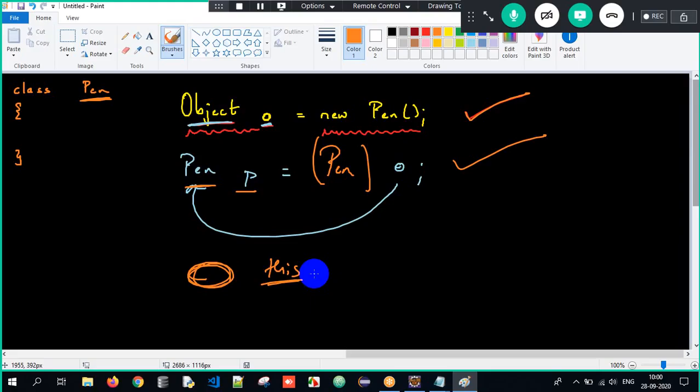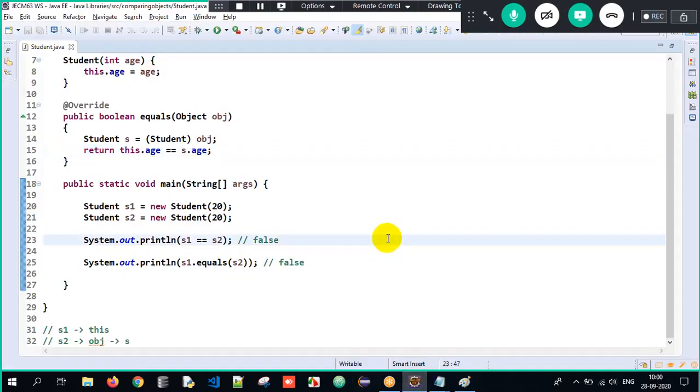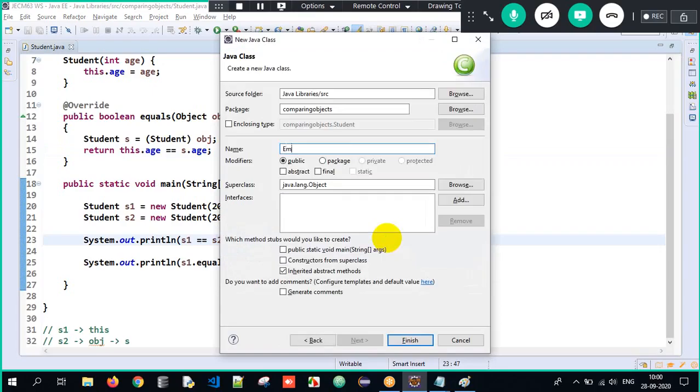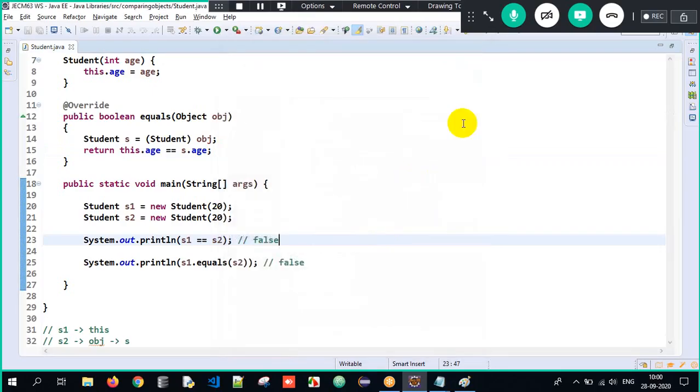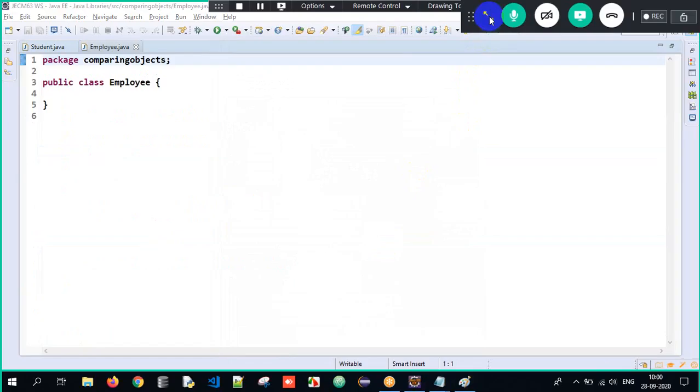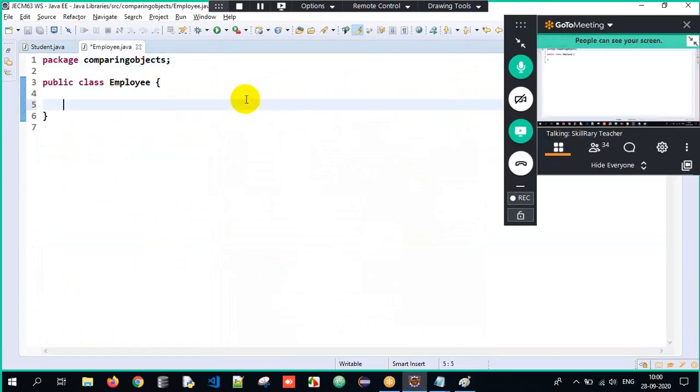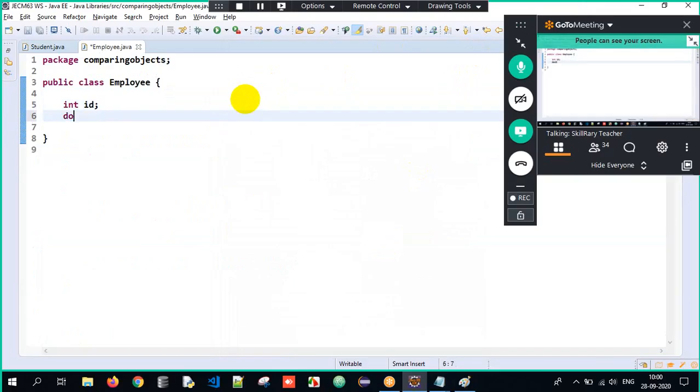Got it? Understood? So can we see one more good example over here? Okay, so now Ctrl+N. I will create a class called Employee. Here each and every employee will have an ID and each and every employee will have a height. Correct? Now I'm just doing it for our understanding. Every employee will have a property called ID and another property called height, and their respective data types are int and double.